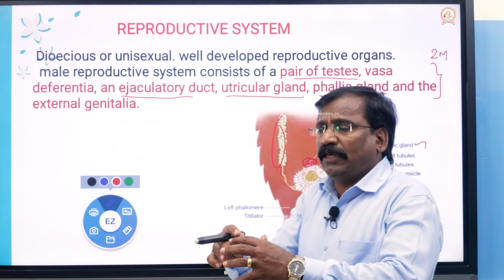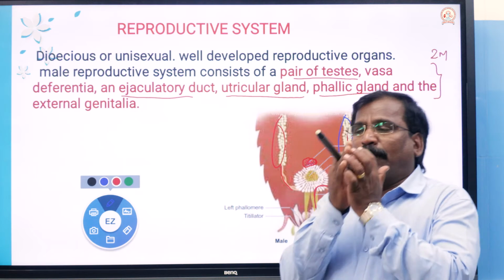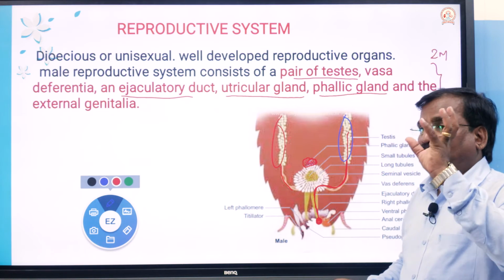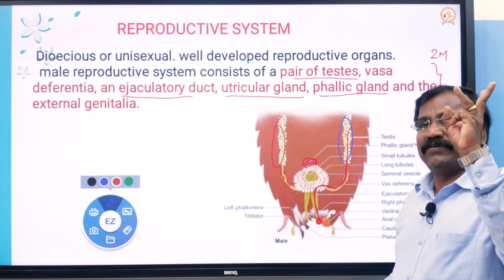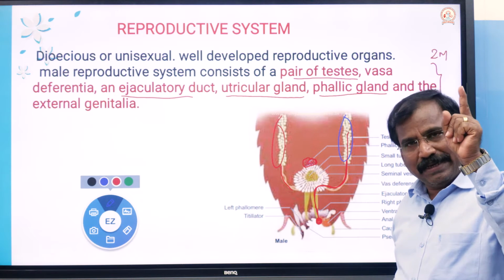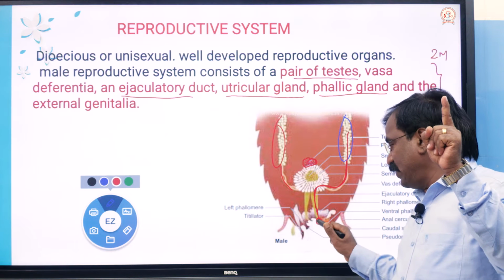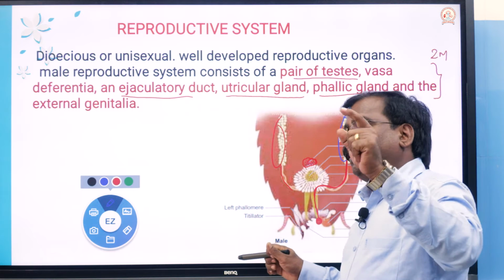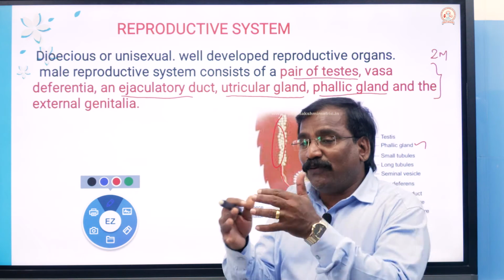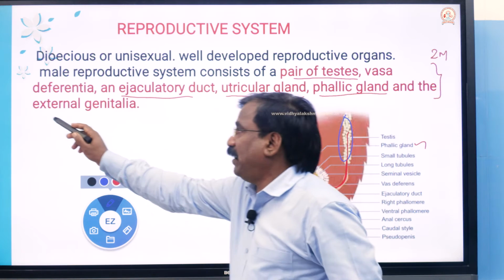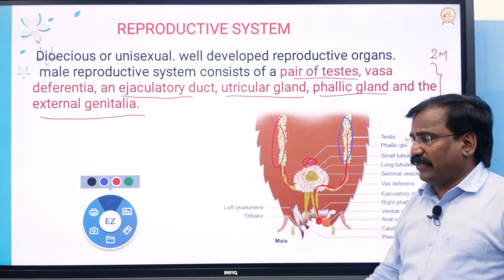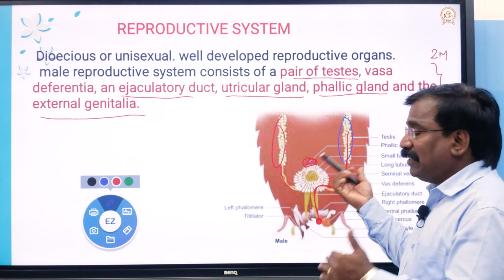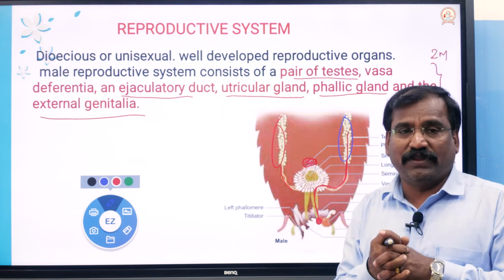So these are the components that form the male reproductive system: a pair of testes, vas deferens, ejaculatory duct, which opens exterior through the male genital pore, which is surrounded by the external genitalia that we are going to discuss in detail.